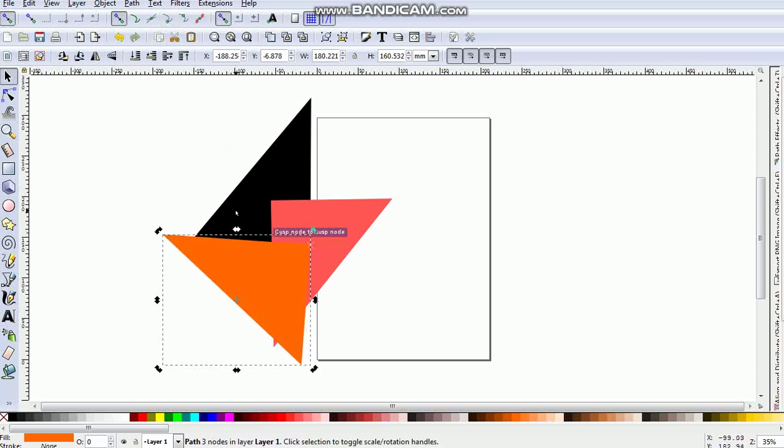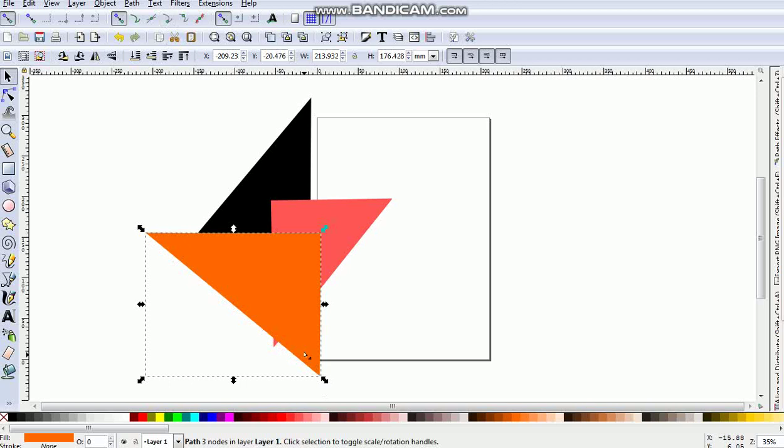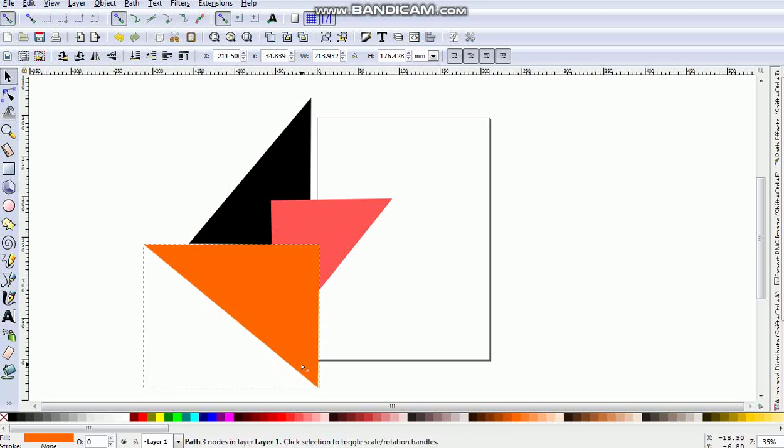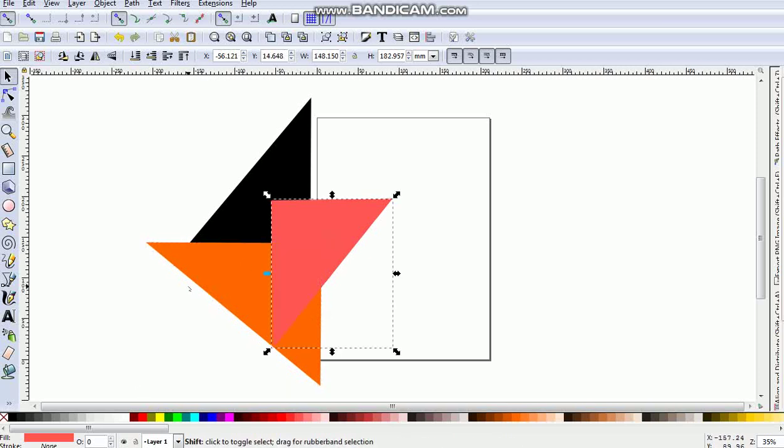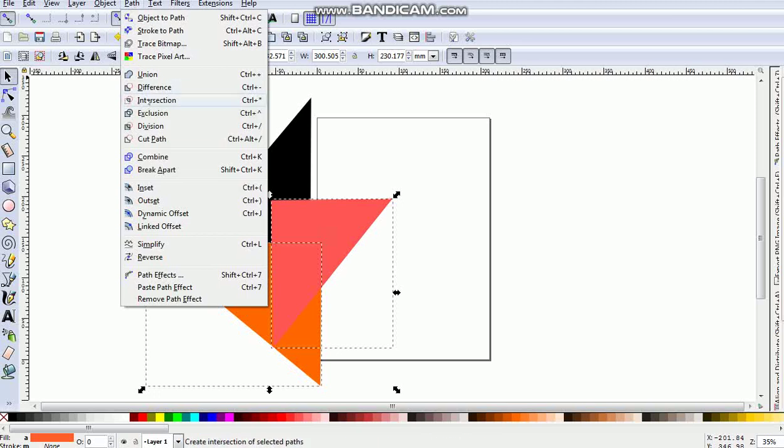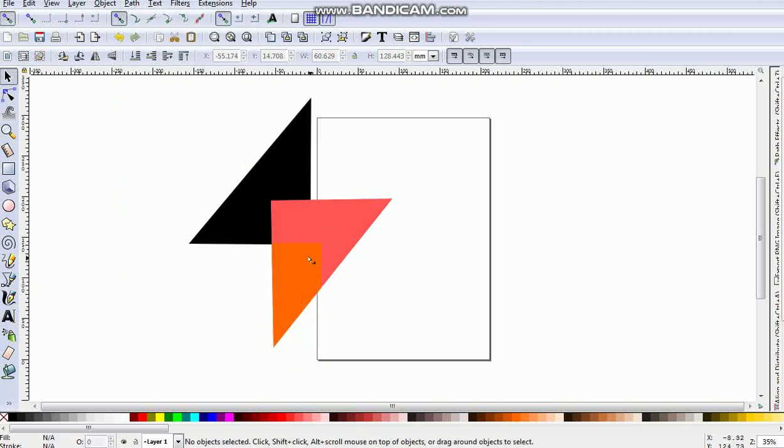Let me just turn this off, and now I will just place it here, and I will increase its size like this. Okay, like this. Now I will duplicate this, press shift, click on this and go to path, intersection like this.